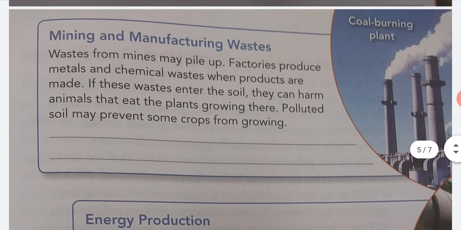Mining and manufacturing waste. Waste from mines may pile up. Factories produce metals and chemical waste when products are made. If these wastes enter the soil, they can harm animals that eat the plants growing there. Polluted soil may prevent some crops from growing.